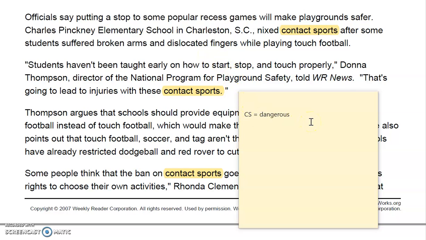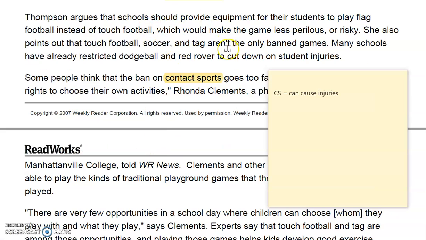Contact sports are dangerous. In this paragraph, a lady was talking about how kids don't know how to touch or start and stop early on, therefore making contact sports more dangerous or more likely to cause injuries. So I could have repeated the same annotation or just not made one. In this paragraph, it also talked about contact sports and other games like dodgeball and Red Rover being dangerous. It specifically talked about them causing injuries, so I annotated contact sports can cause injuries.